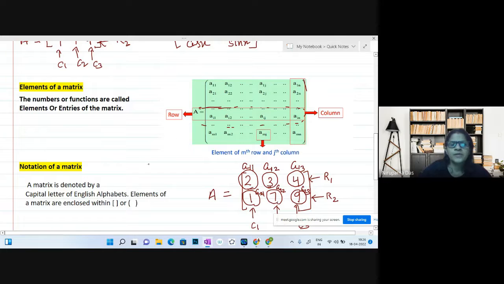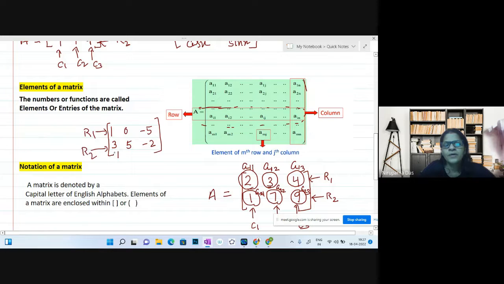Let me take a simple example again. Suppose I write 1, 0, minus 5, and 3, 5, minus 2. You can see this is the first row, second row, and first column, second column, third column.